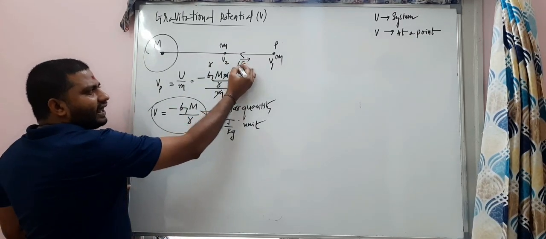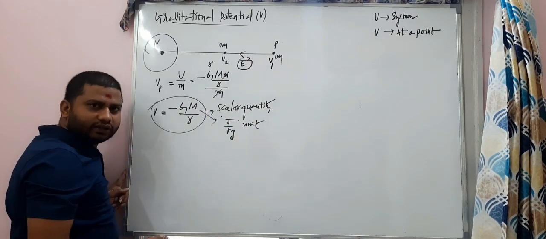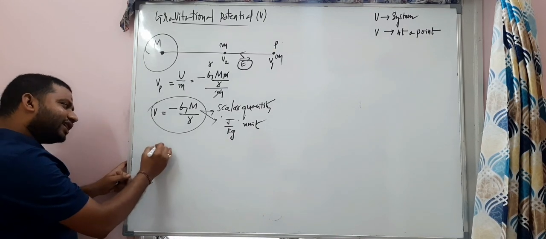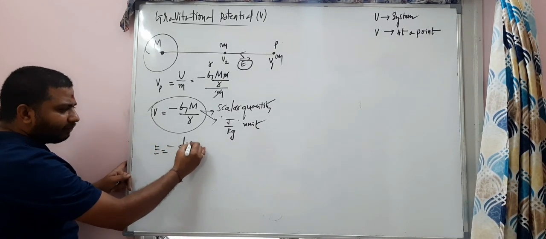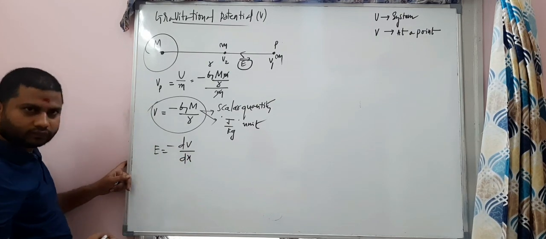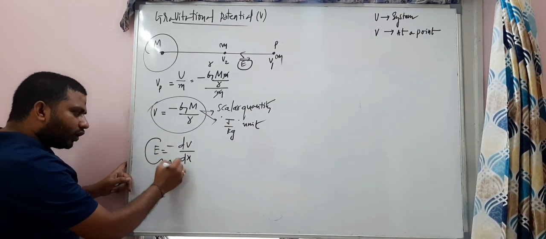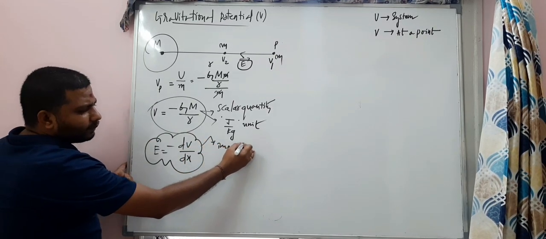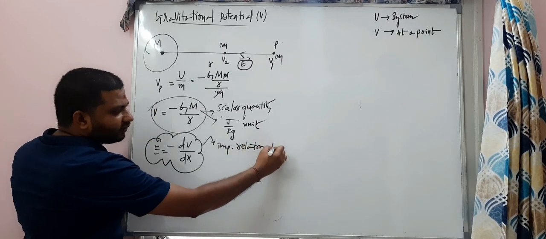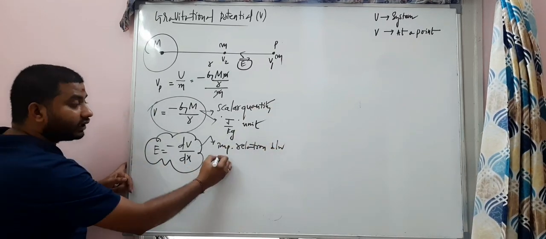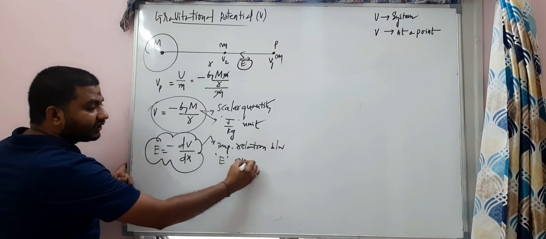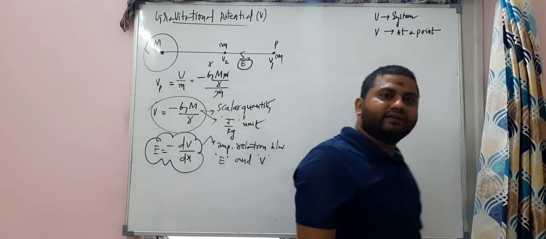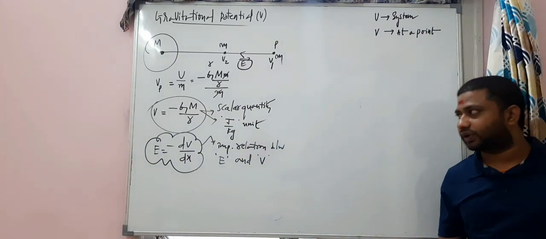There is a gravitational field intensity and there is a potential. The relation between them, I am just writing here. E is equal to minus dV by dx. A very important relation between gravitational field intensity and gravitational potential, my dear students.